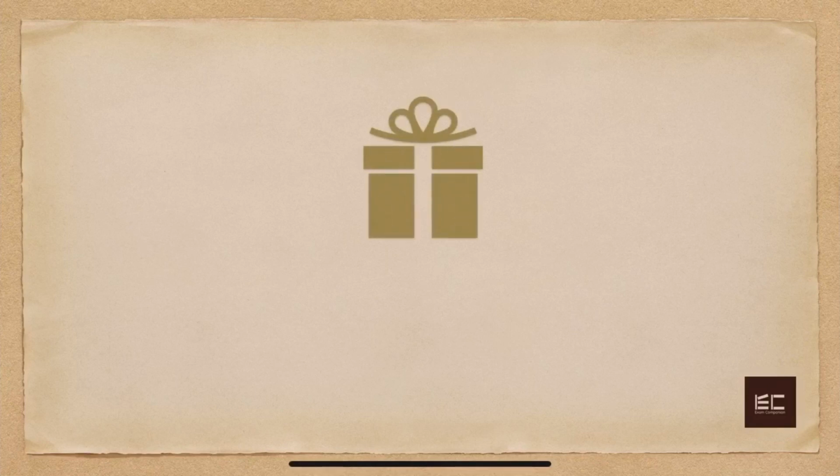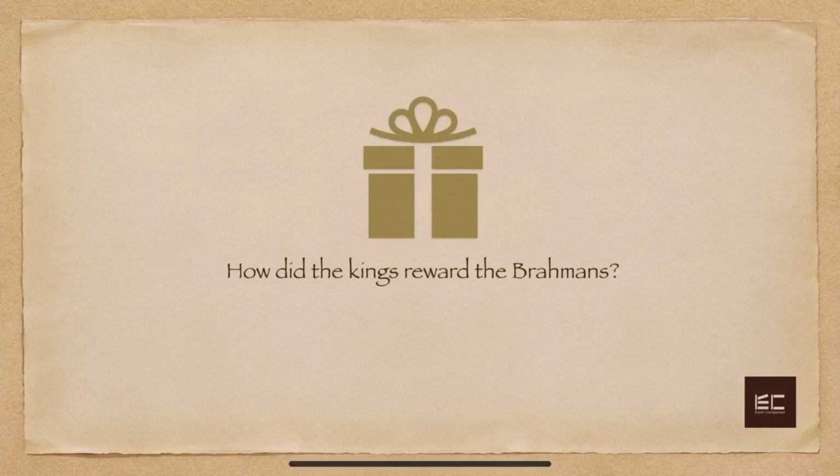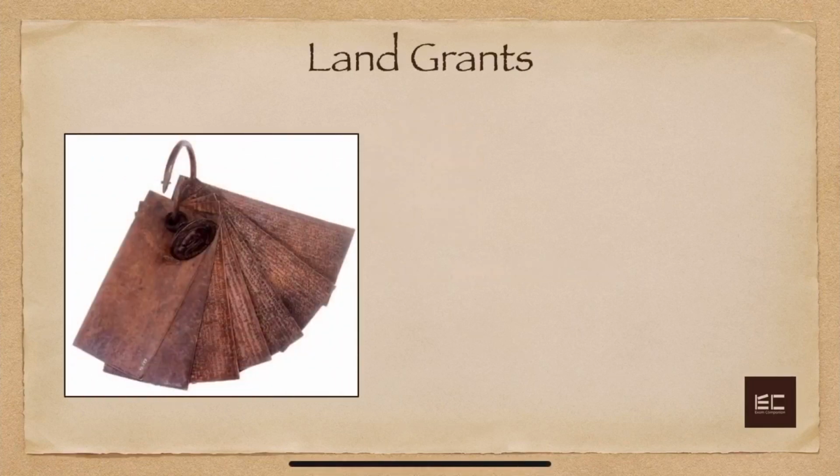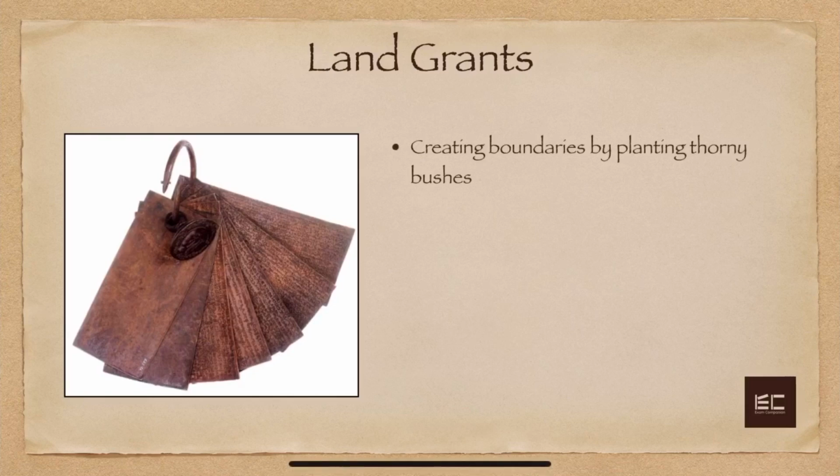Now, since the Brahmins were so important, the king must reward them for their good work. So, let's see how the kings rewarded the Brahmins. The answer is by land grants. The kings used to give or grant portions of land to Brahmins. On those lands, boundaries were created by planting thorny bushes.